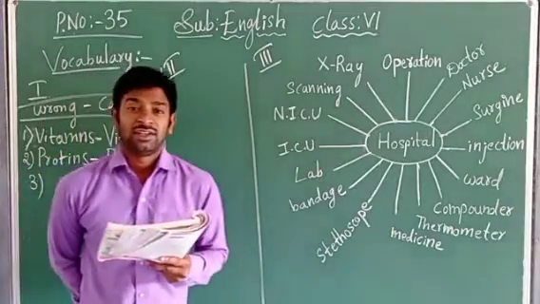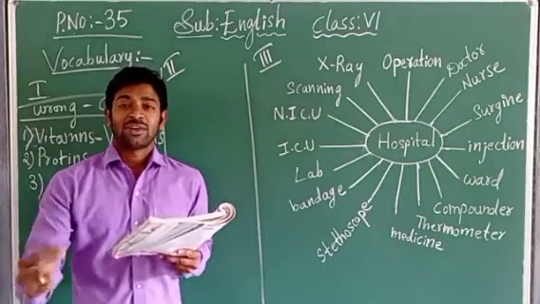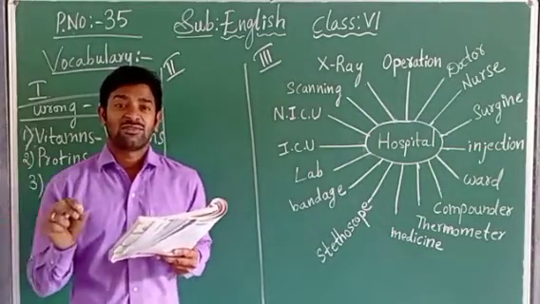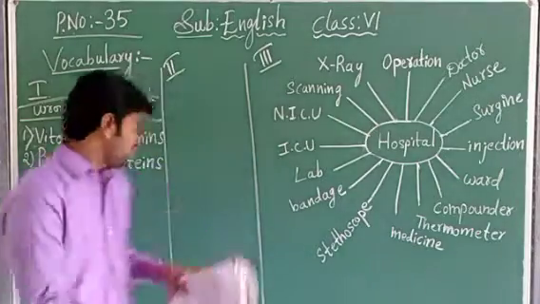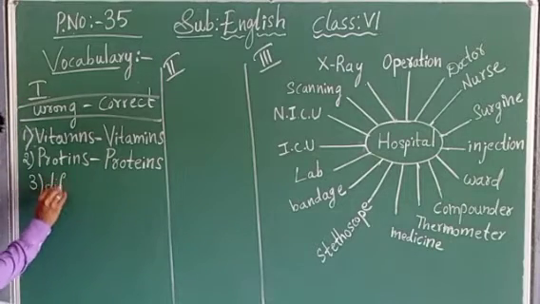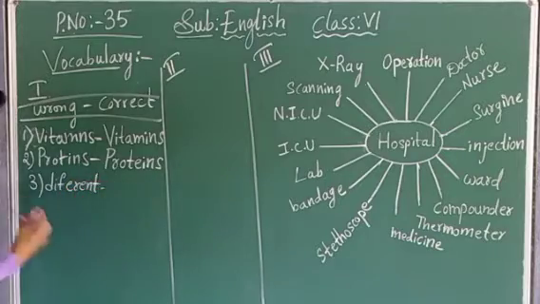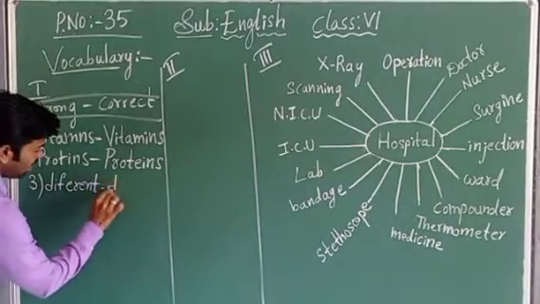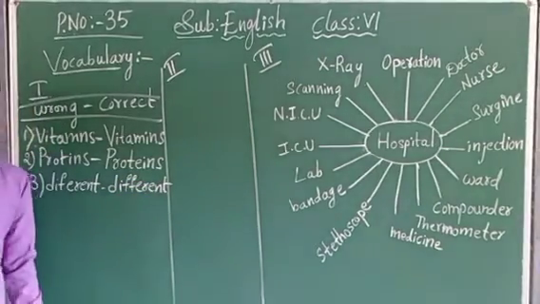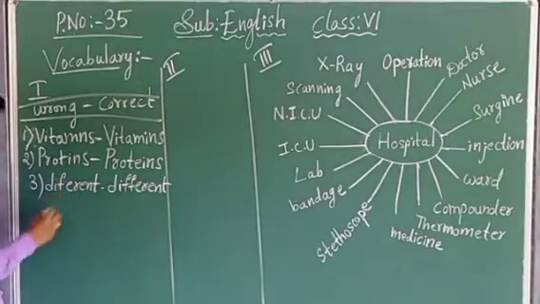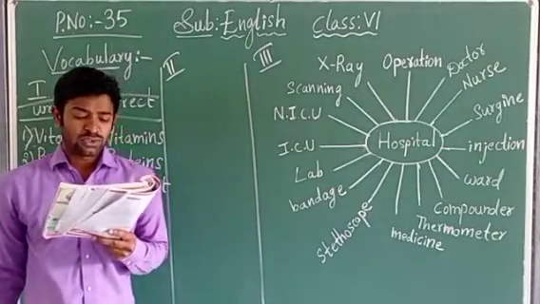Different. D-I-F-E-R-E-N-T. Different is wrong. From childhood, from the first standard onwards, you are learning this difficult word. Different, D-I-F-F-E-R-E-N-T, children. So the wrongly spelled one is D-I-F-E-R-E-N-T. What is the correct spelling? D-I-F-F-E-R-E-N-T. Different. Okay, children. Next. There are two different types of source of proteins.